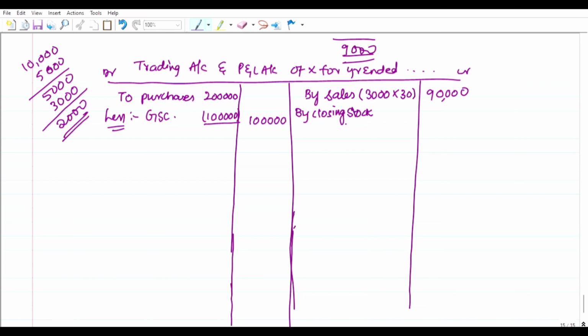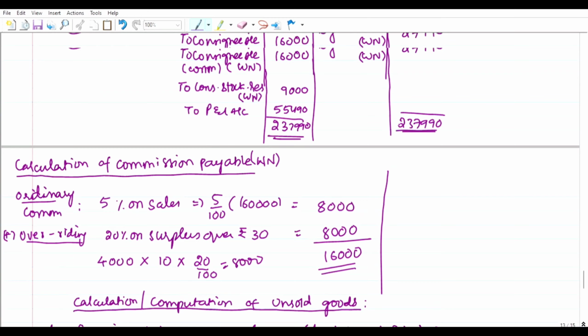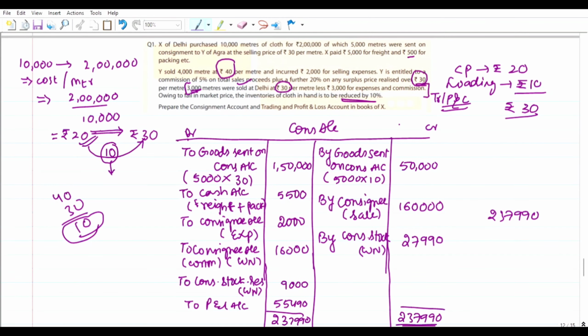So closing stock we have to calculate for 2000 meters unsold, and we have to calculate it on cost only, at 20 rupees per meter, that is rupees 40,000. And what happened, due to the falling price in the market, the goods have to be reduced by 10%.